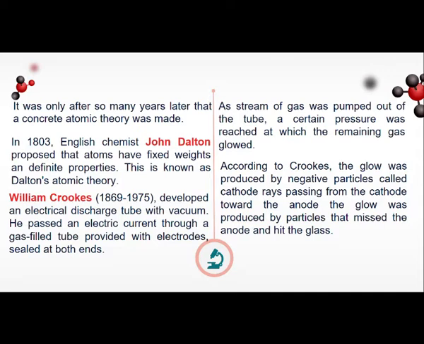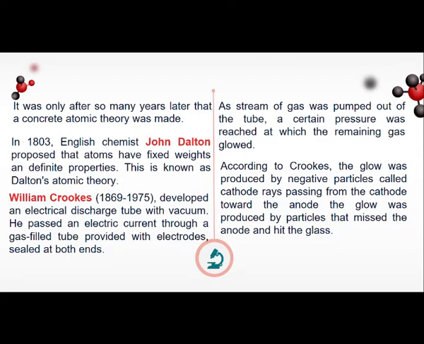Okay? In 1869 to 1875, William Crookes developed an electrical discharge tube with vacuum. He passed an electric current through a gas-filled tube provided with electrodes sealed at both ends. A stream of gas was pumped out of the tube. A certain pressure was reached at which the remaining gas glowed. According to Crookes, the glow was produced by negative particles called cathode rays, passing from the cathode toward the anode. The glow was produced by particles that missed the anode and hit the glass. Later, I will explain what these cathode rays are when we get to J.J. Thomson.